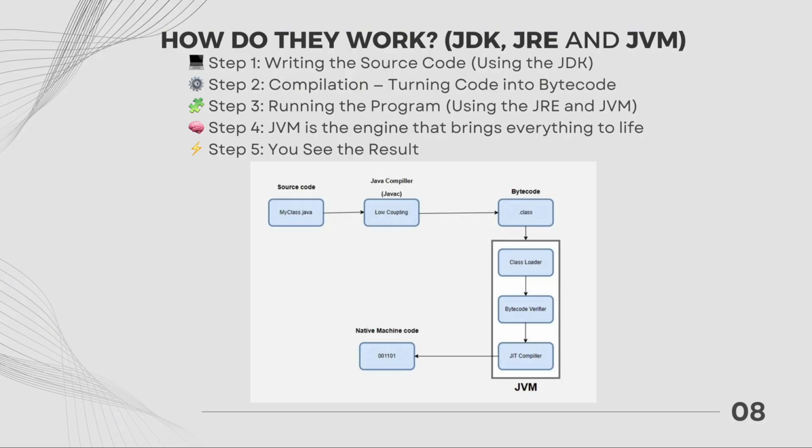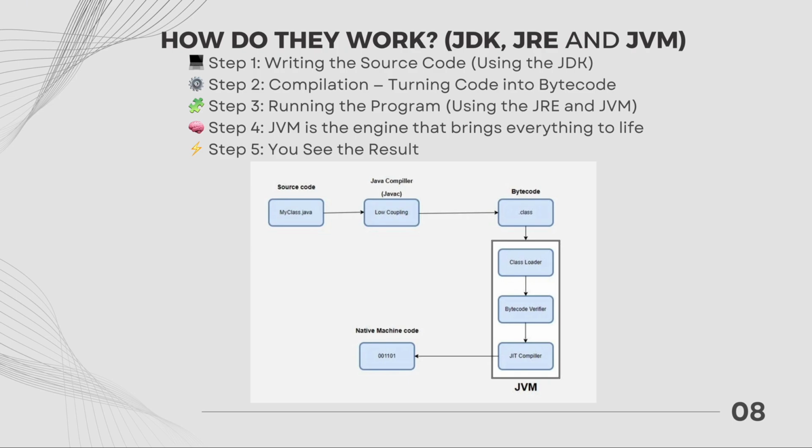Step number 4, what the JVM does. The Java Virtual Machine, or JVM, is the engine that brings everything to life. Its job is to take that .class bytecode file and translate it into machine code, the actual binary instructions your computer's CPU understands.